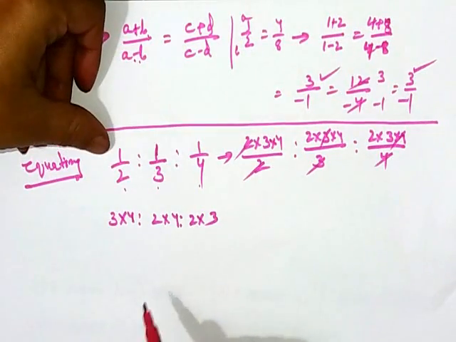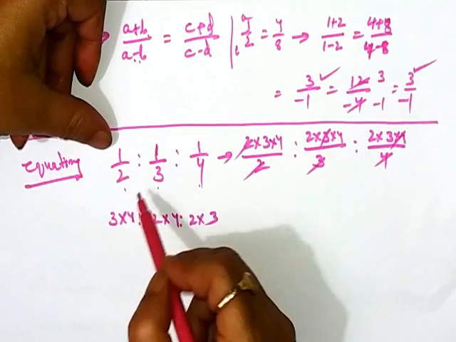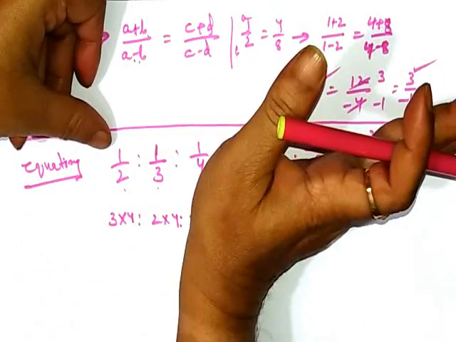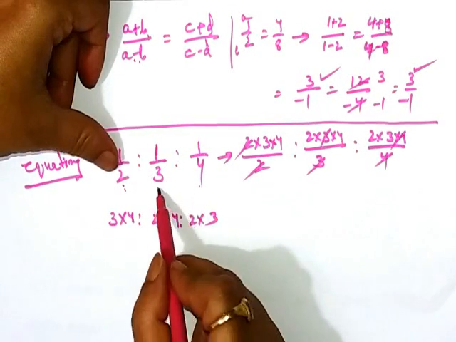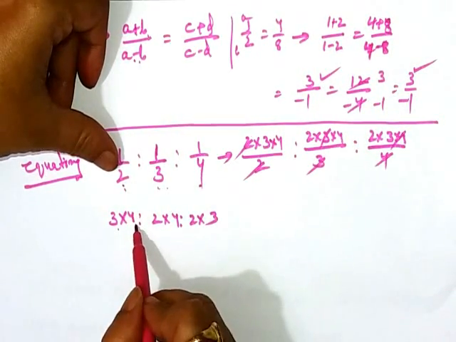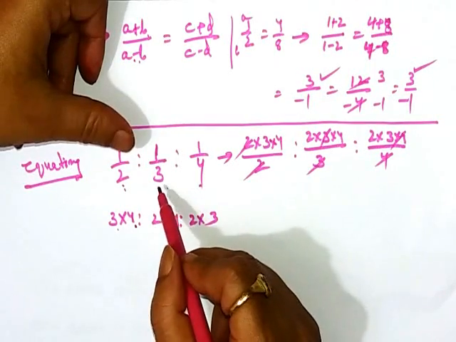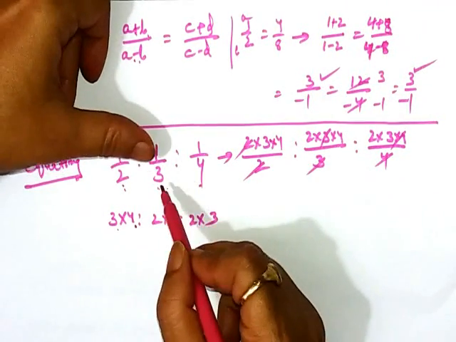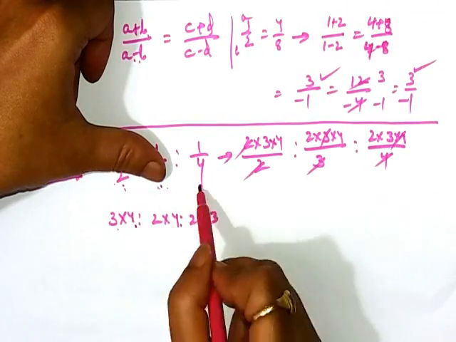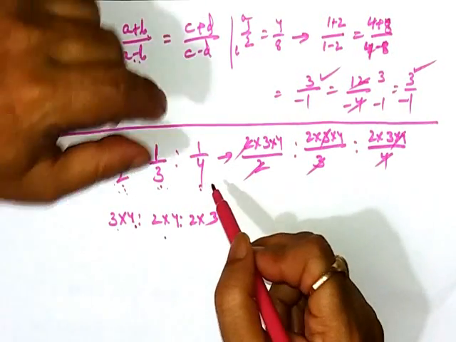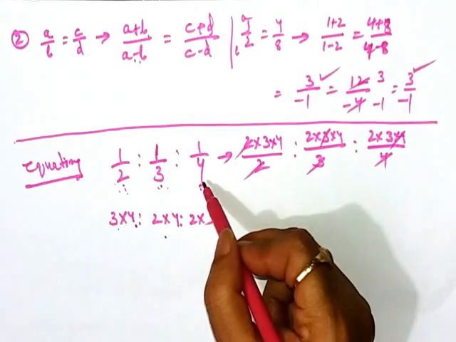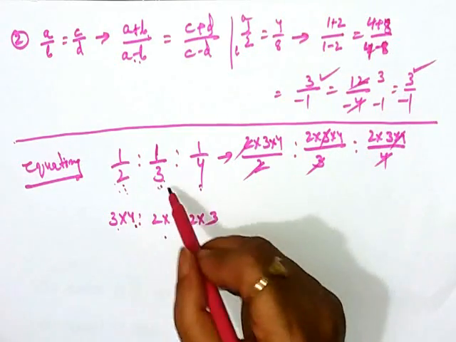We can avoid this step by just observing that for 1 by 2, for the simplest form we will have to take 3 and 4. So we write 3 and 4. For 1 by 3 we take the other two parts, 2 into 4, and for 1 by 4 we take 2 and 3.